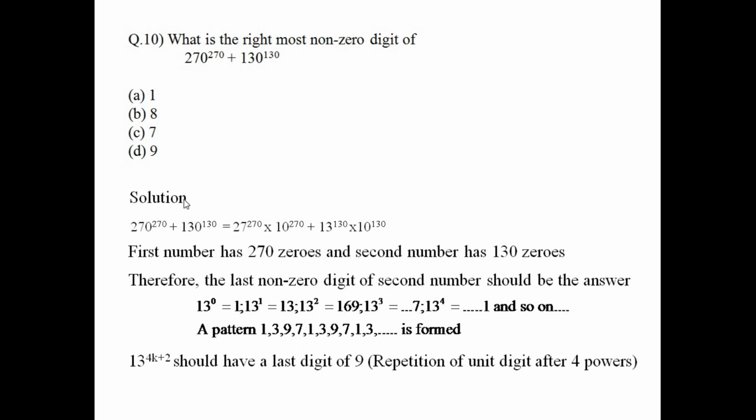So here, 13 raised to 130 is of the form 4k plus 2. 4k is 128, the nearest multiple of 4, and plus 2 it is 130. So 1 corresponds to 4k plus 0, 3 corresponds to 4k plus 1, 9 corresponds to 4k plus 2, 7 corresponds to 4k plus 3, and again 1 corresponds to 4k, where k is any integer. For 4k plus 2, the last digit is 9, so by that logic the answer is 9. Moving on to the next question.